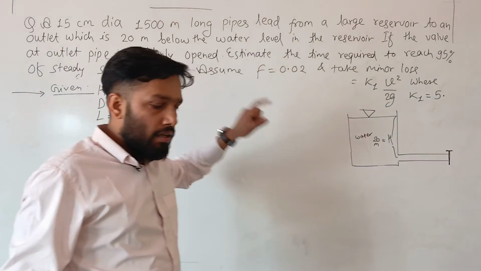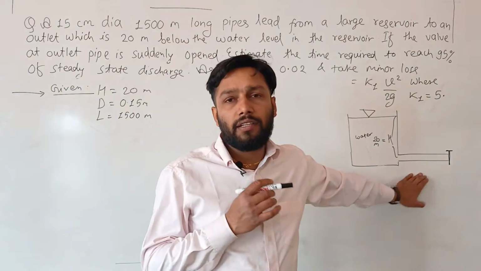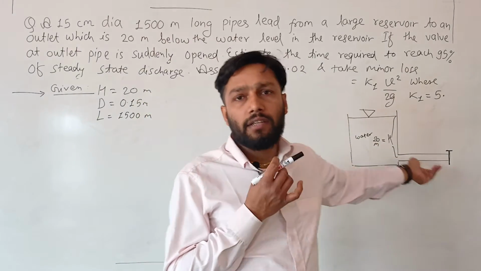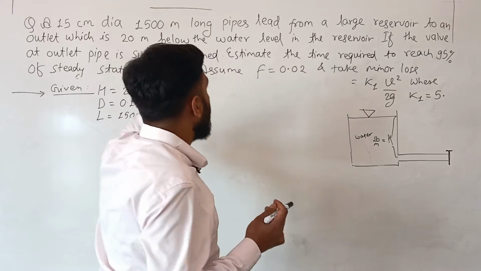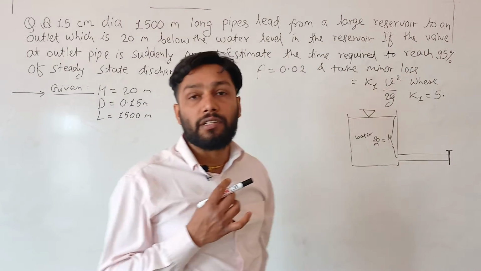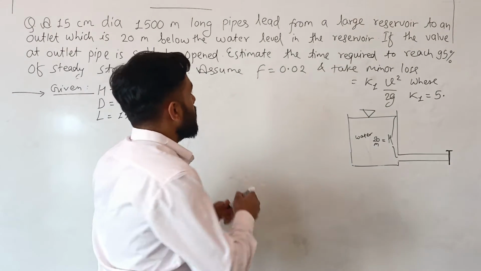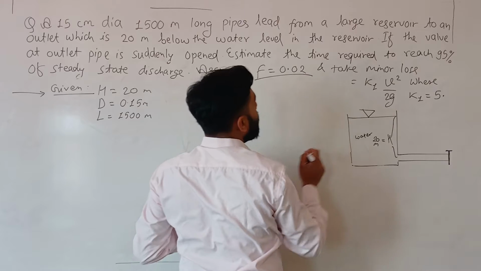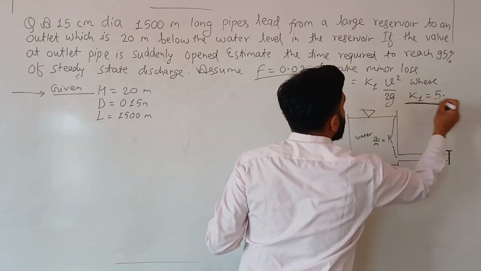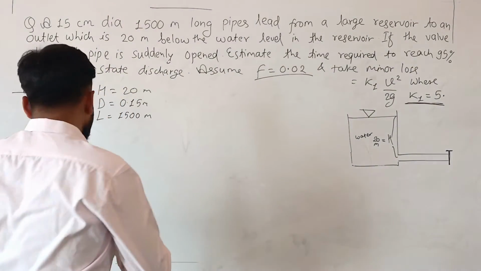This means at some time it will be at a steady state. The discharge will be in steady state, the velocity will be in steady state. So it asks you to find out the time required to reach 95%, not 100%, of steady state discharge. For this, it has given you friction factor f and a minor loss coefficient K1 that is 5. The question has given you this data.